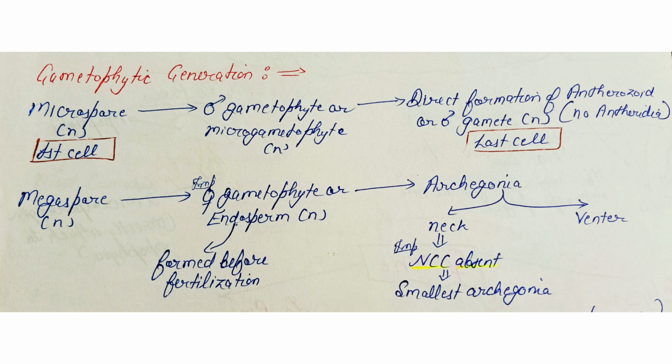The male gametophyte results in the formation of antherozoid or the male gamete. It is the last cell of the gametophytic generation, and the female gametophyte gives rise to the archegonia. It consists of the neck and the venter. But in the neck of the archegonia, the neck canal cells are absent. Due to this, the gymnosperms have the smallest archegonia.